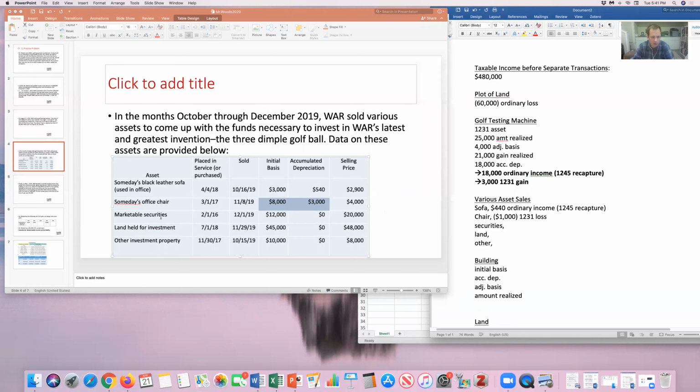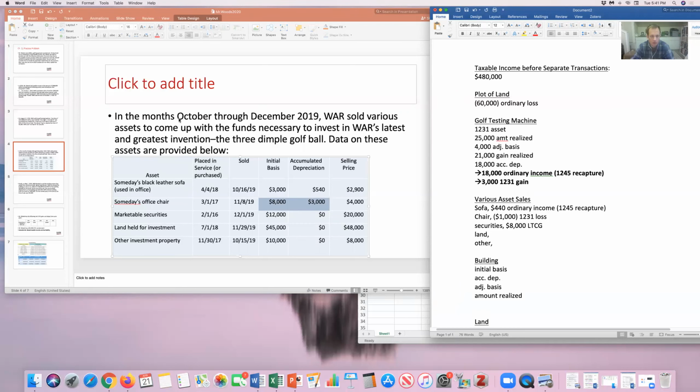All right, they sold some securities. These are all long-term. If we look at the dates, all of these are going to be long-term. They're all more than a year. The securities were bought for 12,000, sold for 20,000. So we're going to have $8,000 of long-term capital gain.